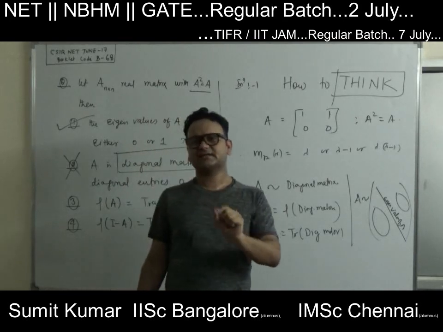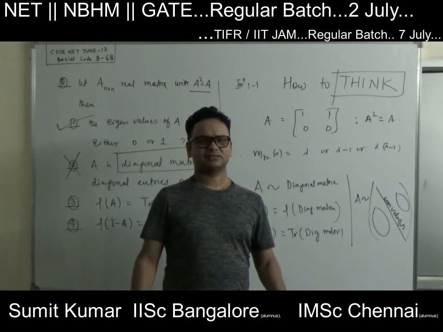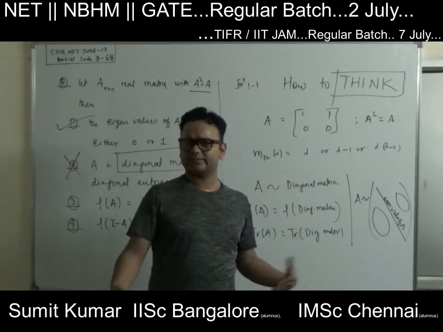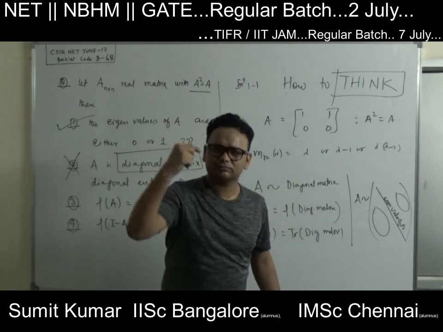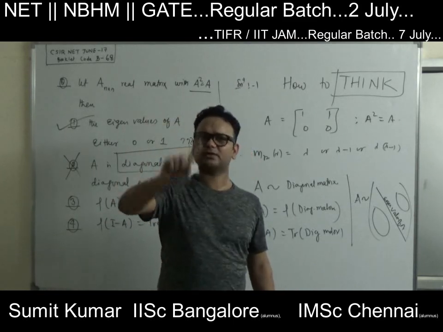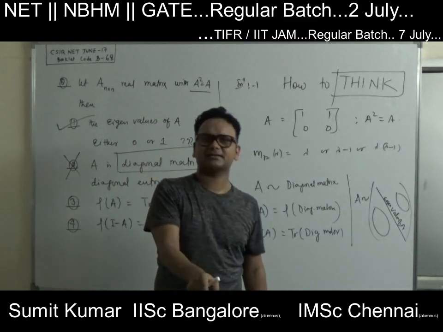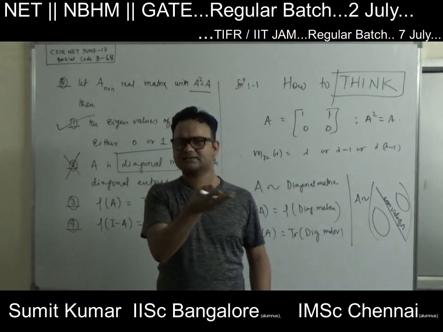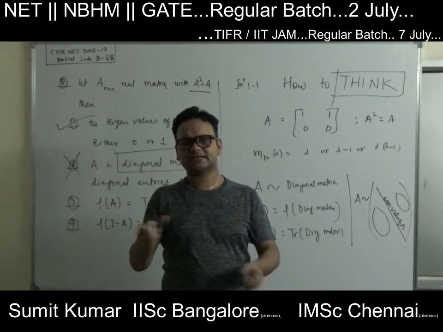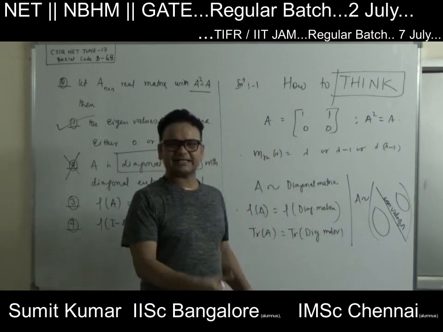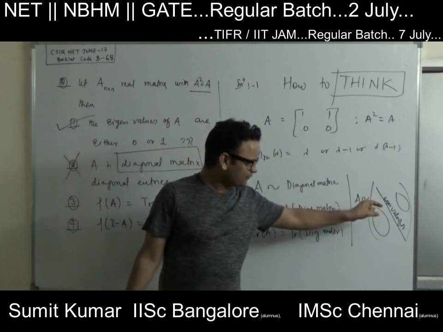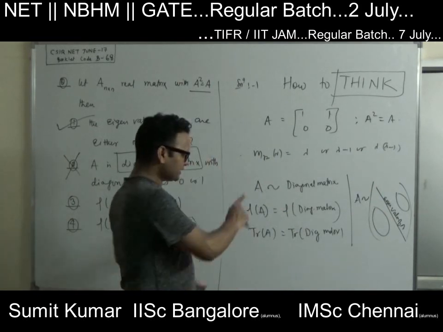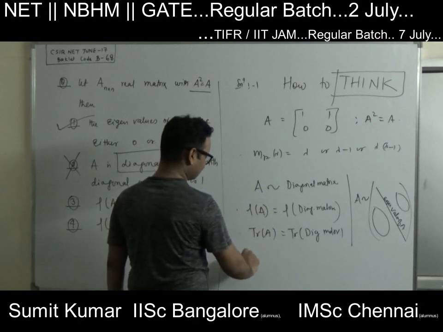So how many ones are there in the diagonal matrix? That's going to be your rank. And the trace is 1 plus 1 plus 1 plus, however many times 1 has appeared. So how many times 1 appears is equal to your rank, and it is also going to be your trace, because trace is nothing but the sum of eigenvalues. 0 or 1, the sum you are taking. So how many times 1 appears, that's going to be your trace. So trace and rank are the same if all diagonal entries are 0 and 1. Correct? So using that information, these two things are the same.